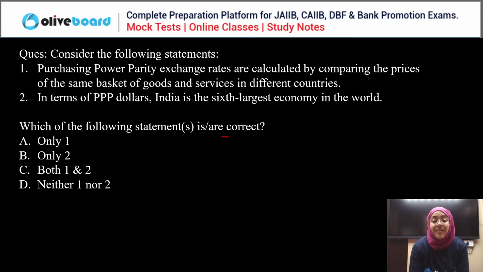Second, in terms of purchasing power parity dollars, India is the sixth largest economy in the world. Now you have to check which of the following statements is or are correct: one only, second only, both one and two, or neither one nor two.